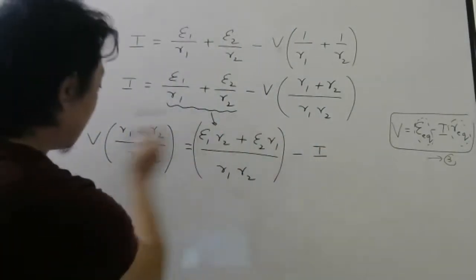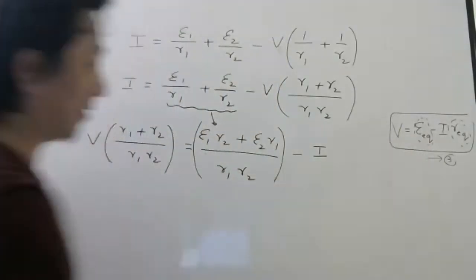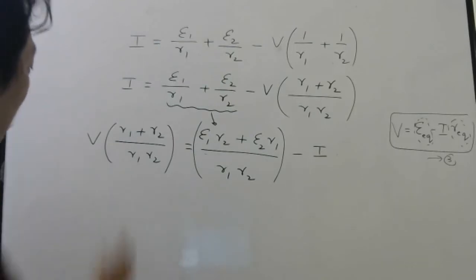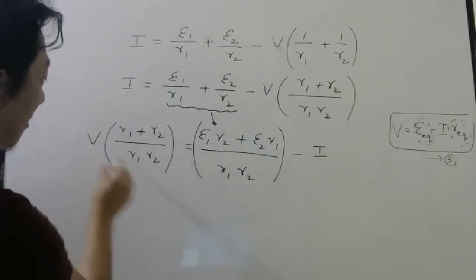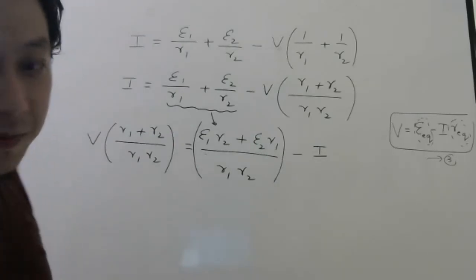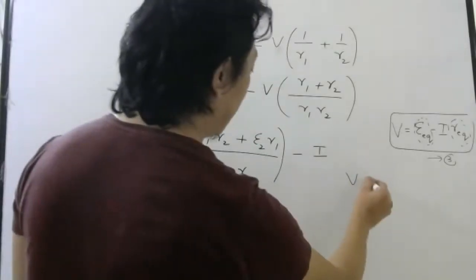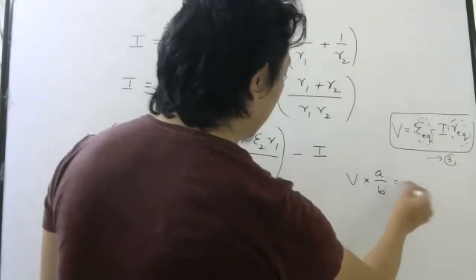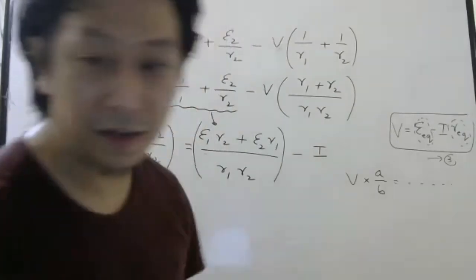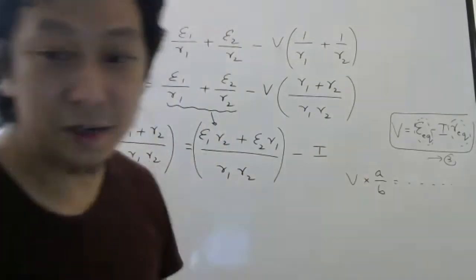Now look here. Since I want this to look like this, what should I do now? Can anybody tell me? I don't want this here. If I have V into A by B equal to something, and I want only V, what can I do?